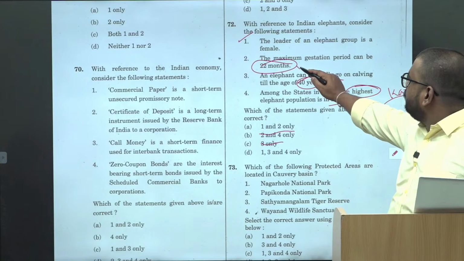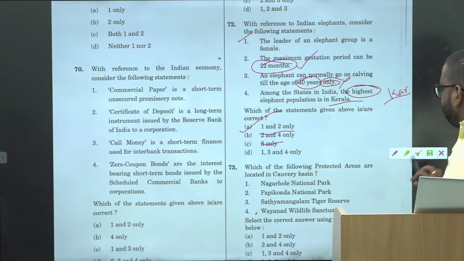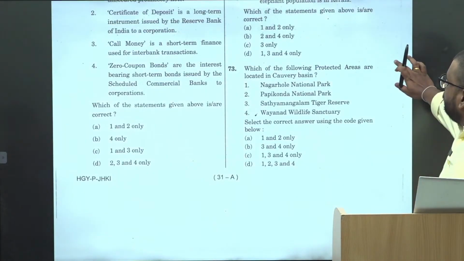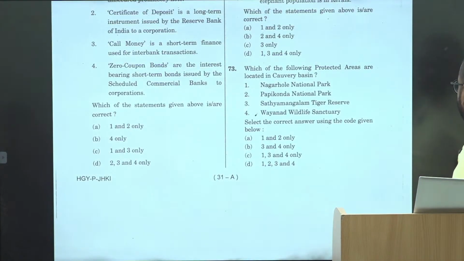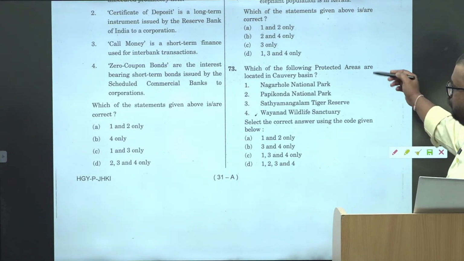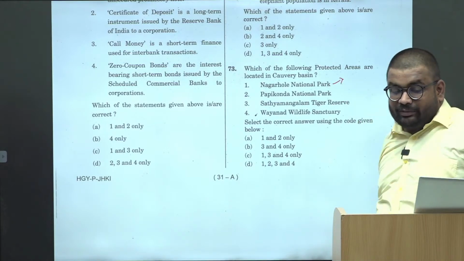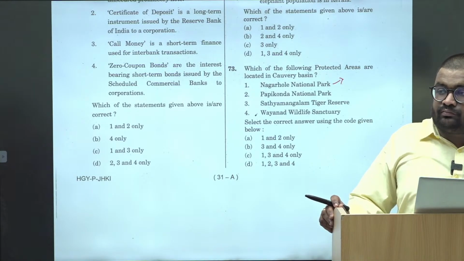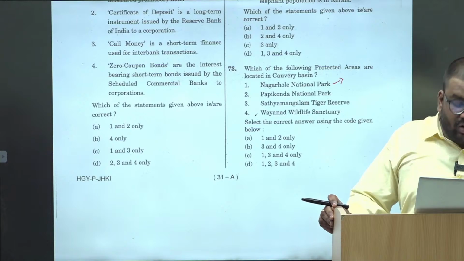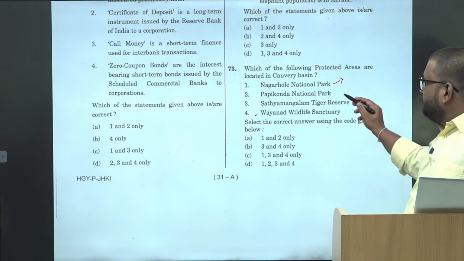Then this is also correct. Okay. Then which of the following protected areas are located in Kaveri Basin? Again, if you know, you can attempt, otherwise you skip. नागरहोल नेशनल पार्क कौन से स्टेट में है? If you know the location, then only you attempt, otherwise you skip.